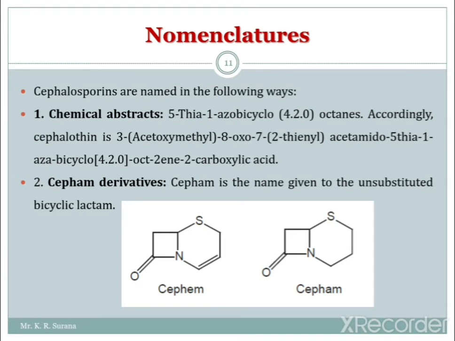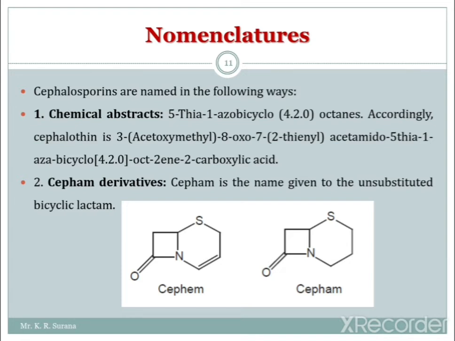Next is the nomenclature of cephalosporin. Here again, as with penicillin, we have to discuss the nomenclature. First is the Chemical Abstracts system. As per the Chemical Abstracts system, it is the 5-thia-1-azabicyclo[4.2.0]octane, a bicyclic nomenclature system. Cephalothin is one example from this category.